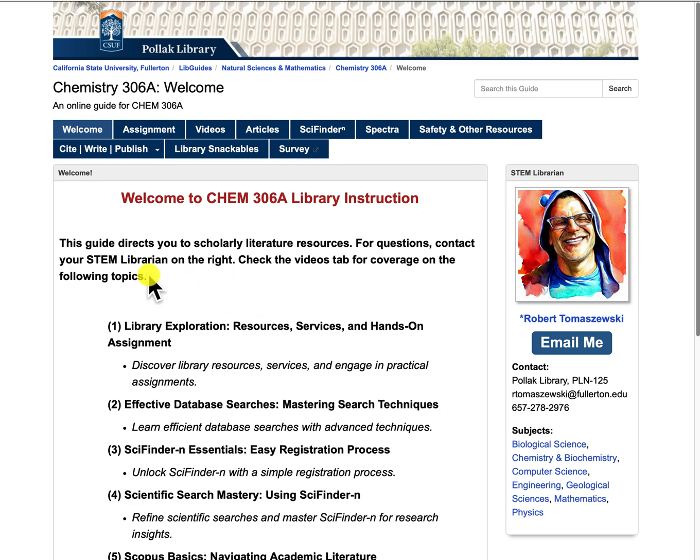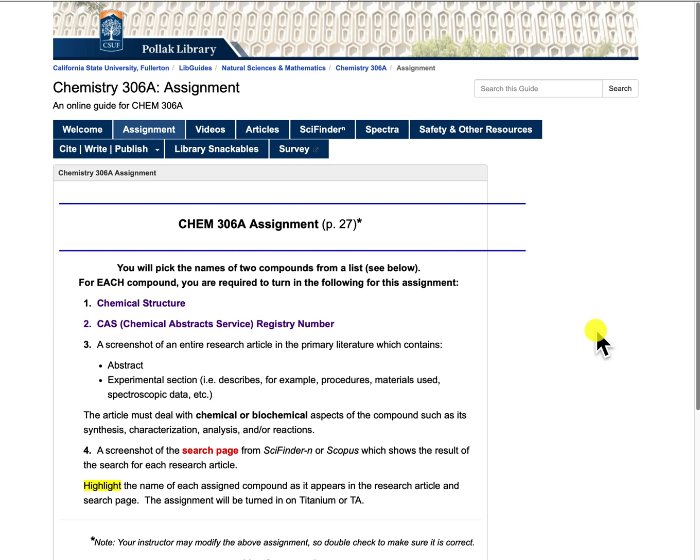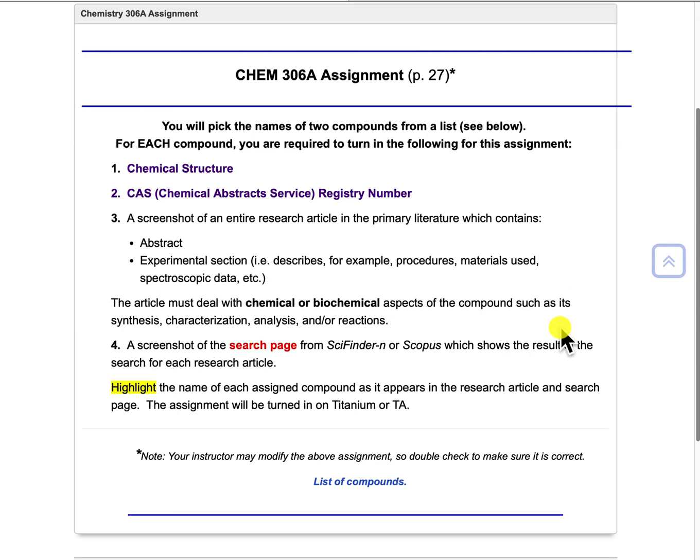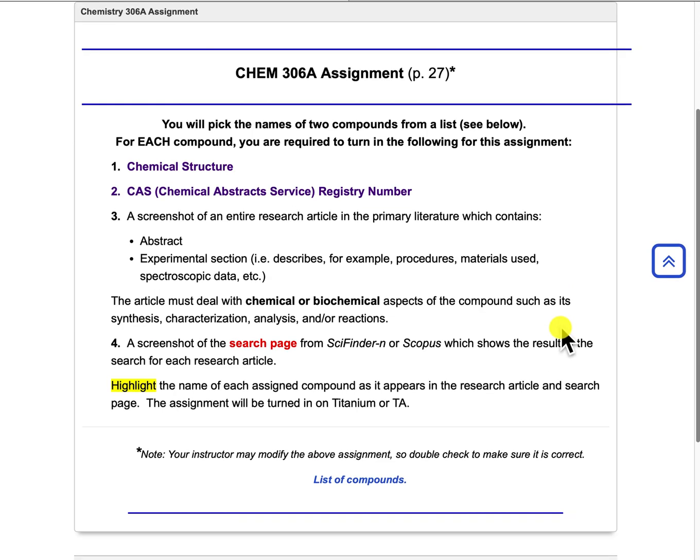So at the top of this online guide, you have tabs, and you can move from one tab to the next. So if I click on the Assignment tab, here you'll see the assignment for this class. You will be given, or will be able to pick, the names of 2 compounds from a list. For each compound, you are required to turn in the following for this assignment. You will need to turn in the chemical structure of each compound, the CAS or Chemical Abstracts Service Registry number